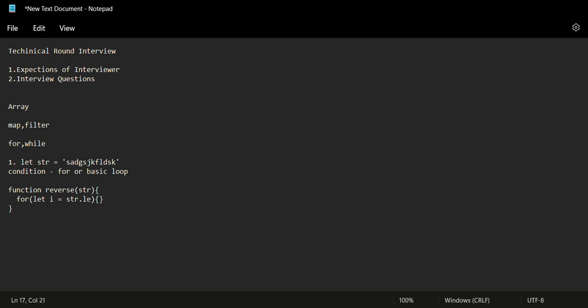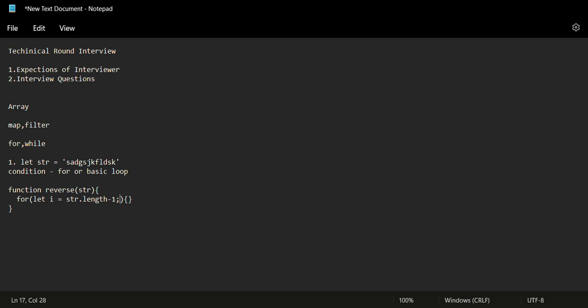If we use length on it, we get the total length, and since the string is like an array which starts from 0, we put -1 there. Whenever we have 5 letters inside the string, the first letter starts from index 0, so the last index is going to be 4. That is why we took -1 there.